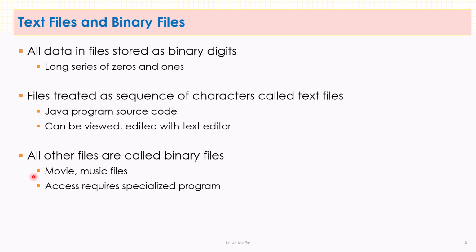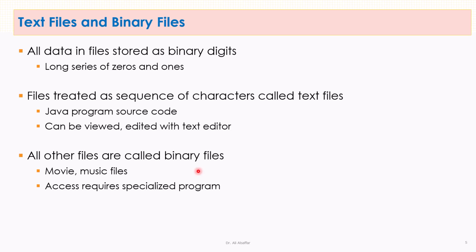Examples of binary files are movie files, MP4 for example, or music files like MP3. For these files, access requires a special type of program. So you cannot open these files by using a text editor. If you try to open them using a text editor, then you will not see something that you can read, because the data inside them are not totally encoded by using ASCII code or Unicode. Therefore, it is very difficult for a human being to read it as a sequence of characters.